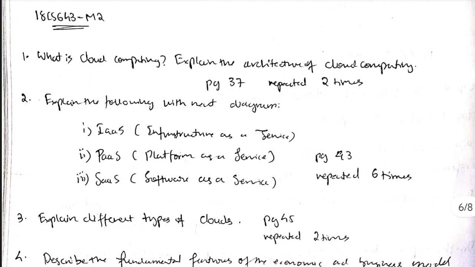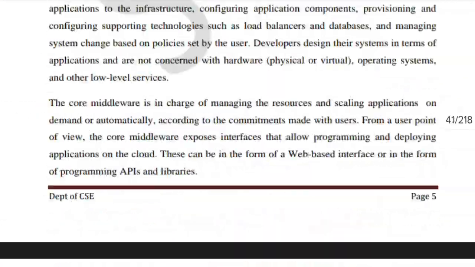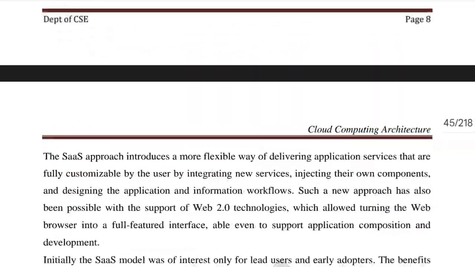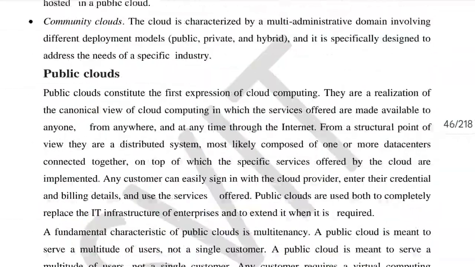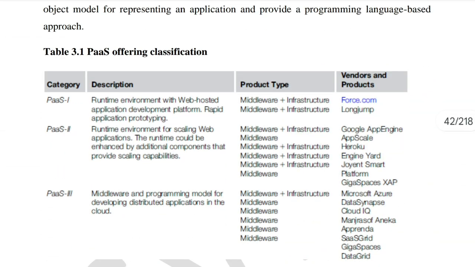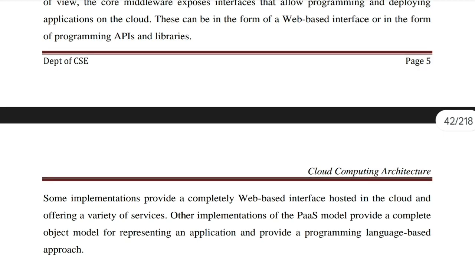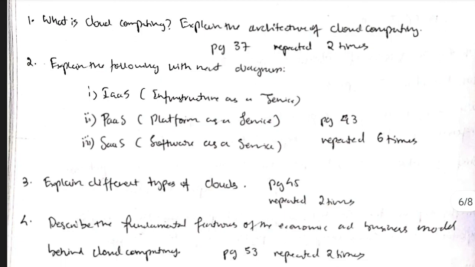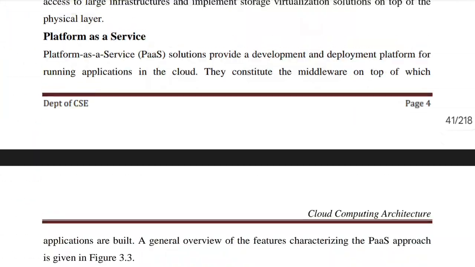So that's the first question, and the second question is also this one: IaaS, PaaS, and SaaS. Infrastructure as a service, platform as a service, software as a service. It starts from page number 43 and it's repeated 6 times. It's very important. So let's go to page number 43 and see what is there. Here is software as a service, and PaaS. What was P for? Platform as a service. Okay, platform as a service.